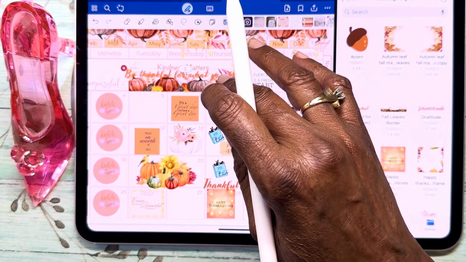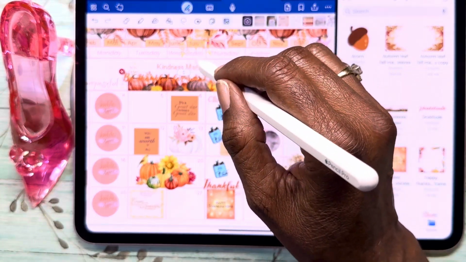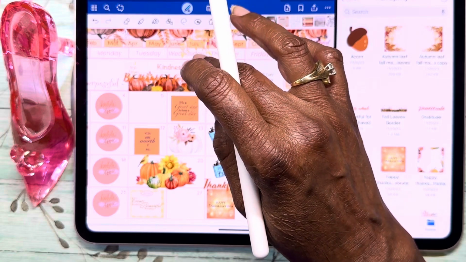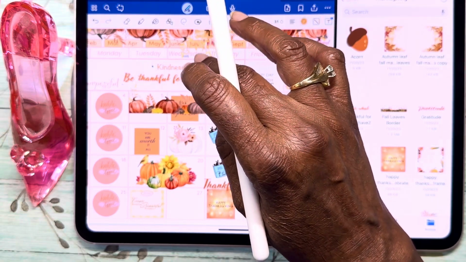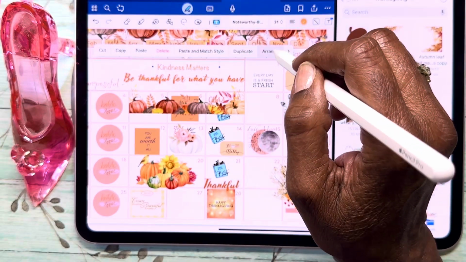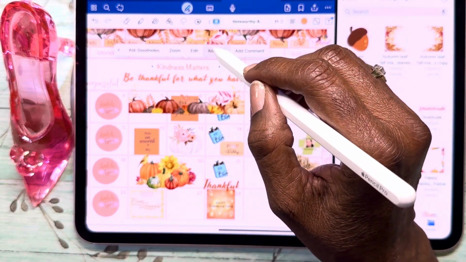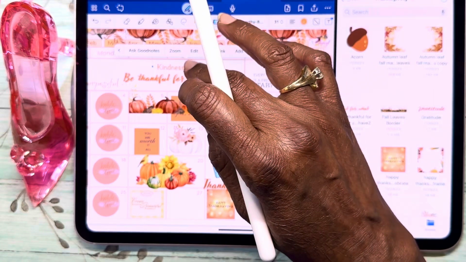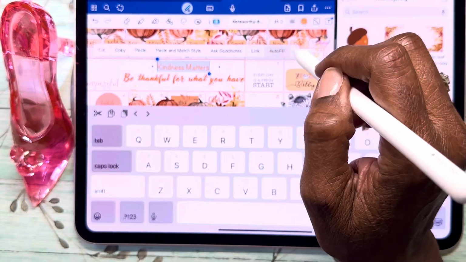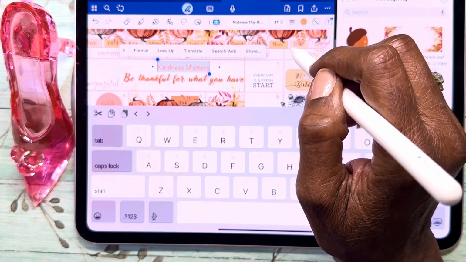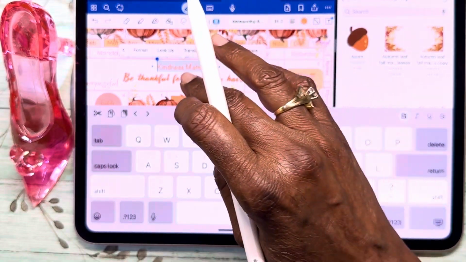And maybe I will move kindness matters. I need to move that so I can get to this. And I think I'm going to put that as an element, and I will use it. Maybe can I make it an element? I think for some reason it's not letting me make it as an element.